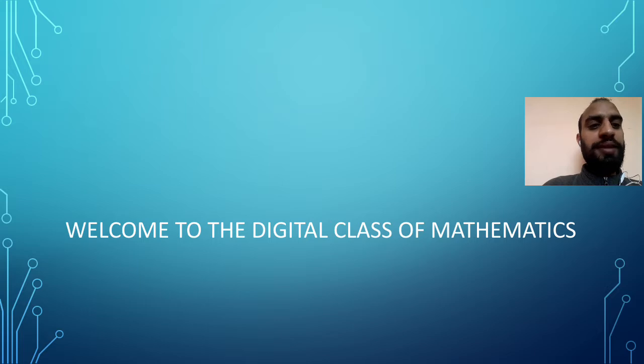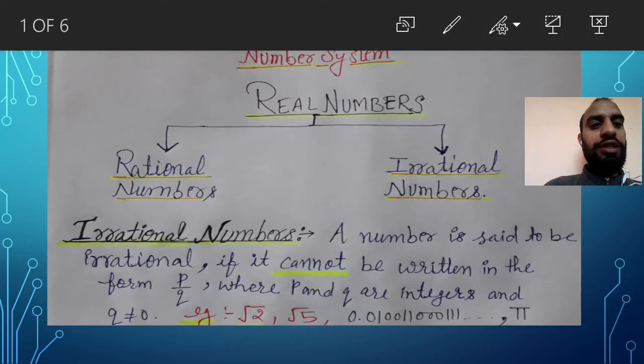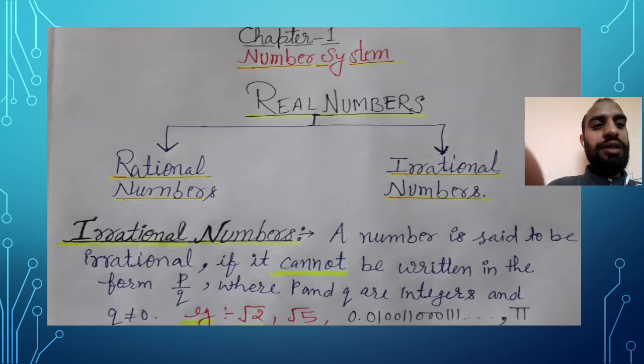As you all know, in previous classes we discussed rational numbers and their types. Today we are going to discuss irrational numbers. So what are irrational numbers? That we need to discuss first. Real numbers are divided into rational and irrational numbers.